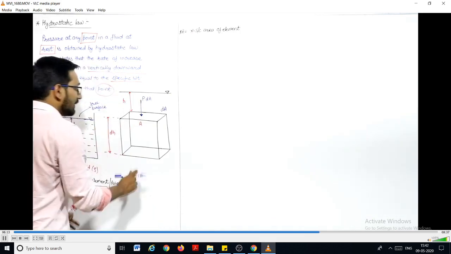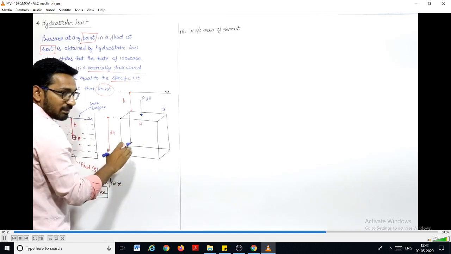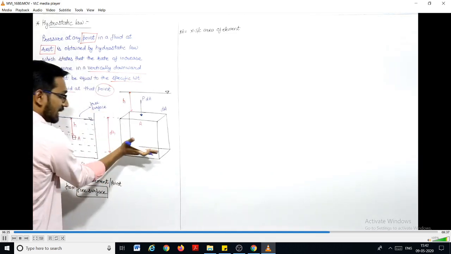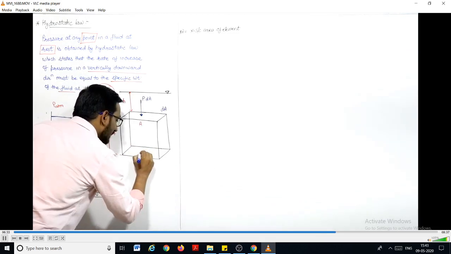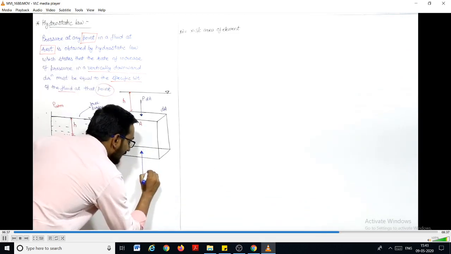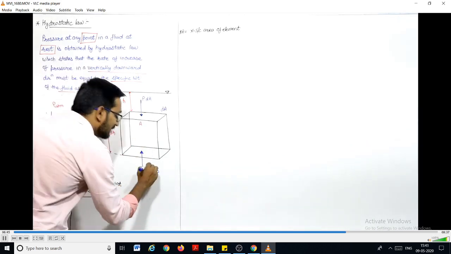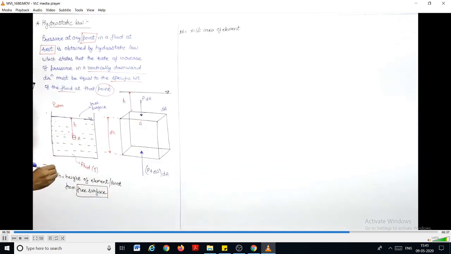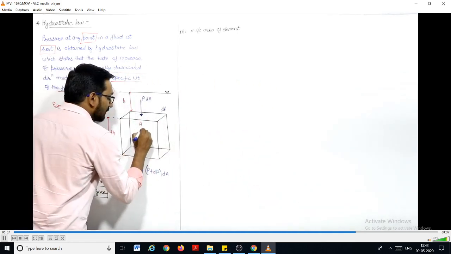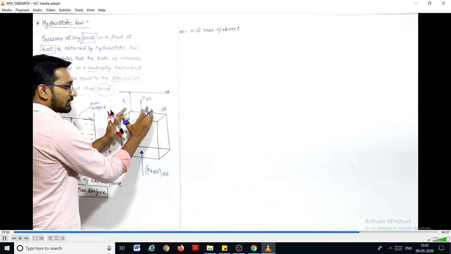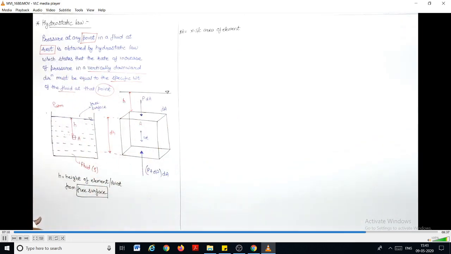And from the hydrostatic law, we know that as we go down in the fluid, the pressure will increase. Let us say on this bottom surface we have a pressure in this upward direction because it is a compressive force. Let us say here the pressure is P plus dP. We assume that at this surface the pressure is more, and the force will be P plus dP into dA. Another force acting here will be the weight of this column. So the weight of this column is also acting in the downward direction.